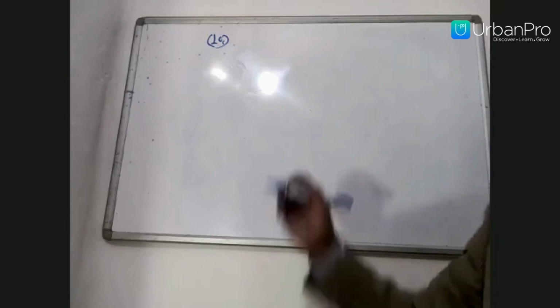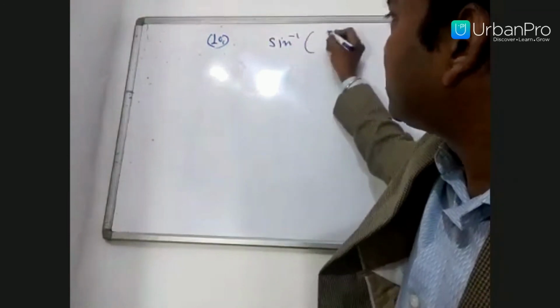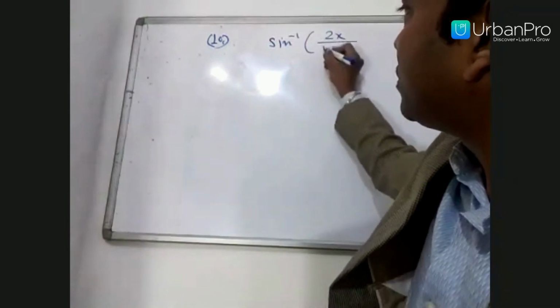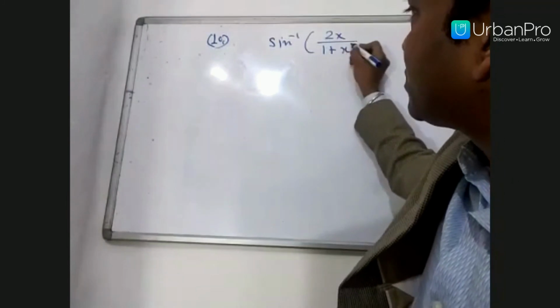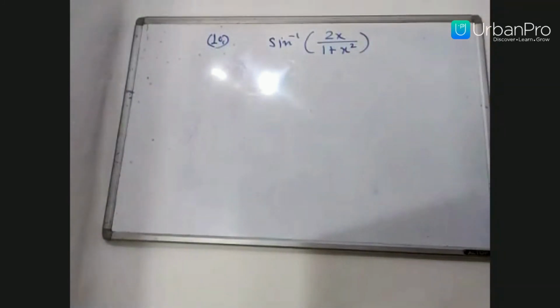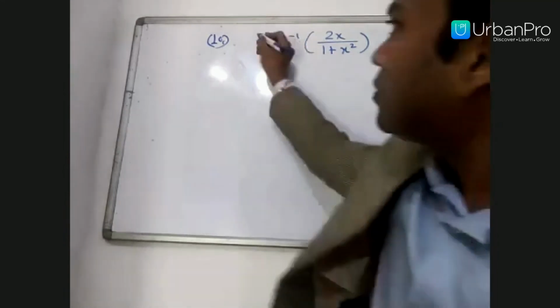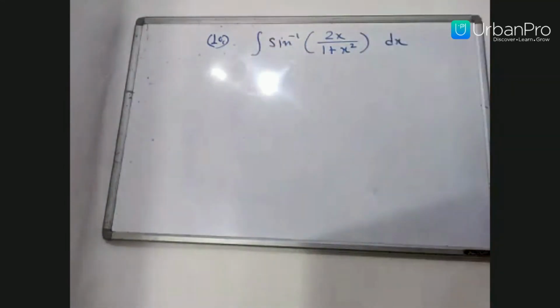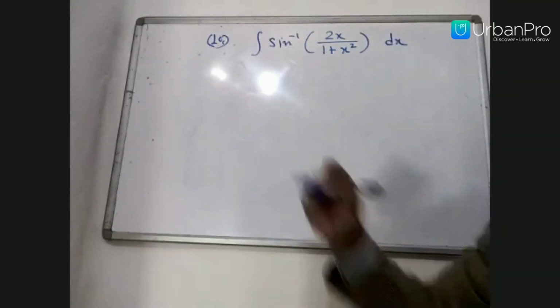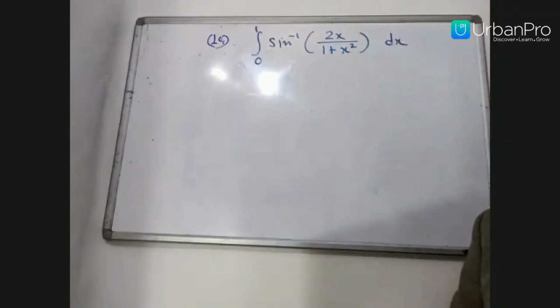If you have the problem, the integral from 0 to 1 of sine inverse of 2x upon 1 plus x square dx, how will you do the problem?